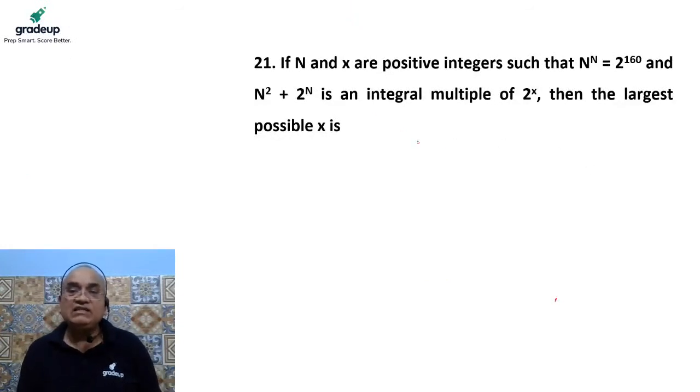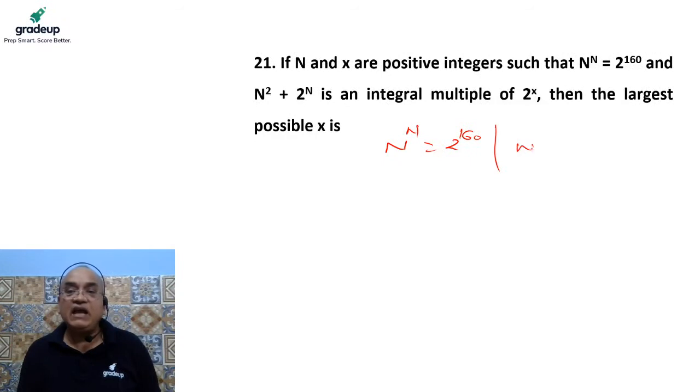Okay, it is given that n to the power n is equal to 2 to the power 160.